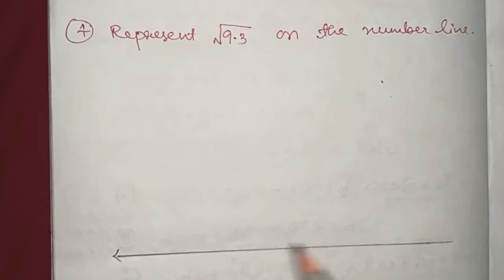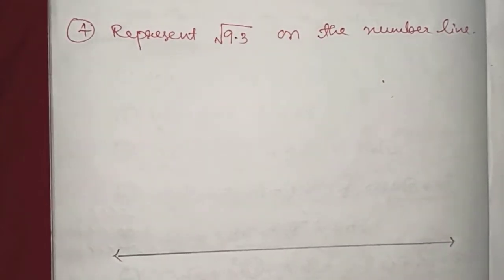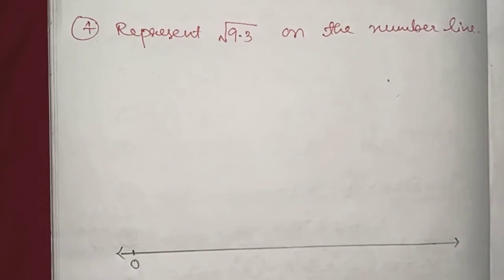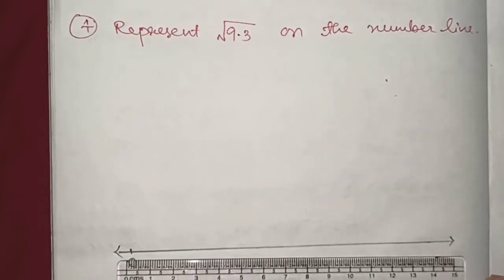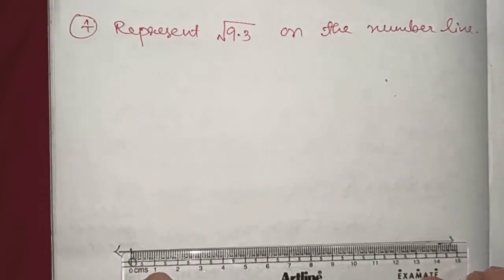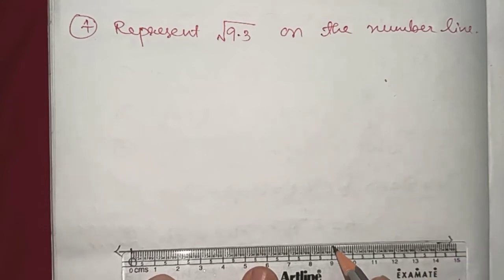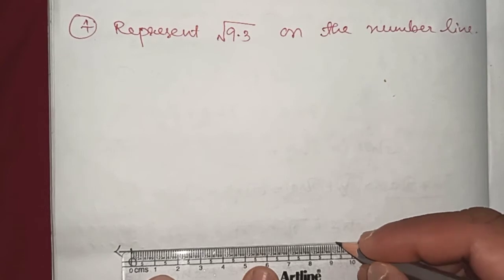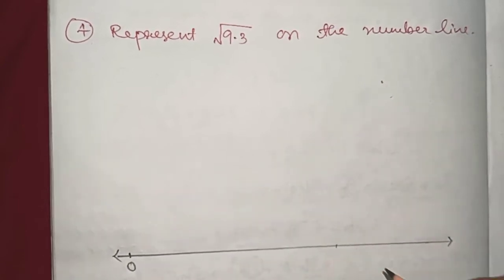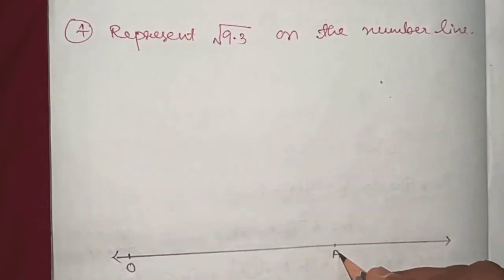This is a line segment of any length, but it is greater than 9.3. I will mark here as O, either 0, and one more point you have to mark, it should be 9.3. This is 9, 1, 2, 3. This point is 9.3. I will mark it as A.